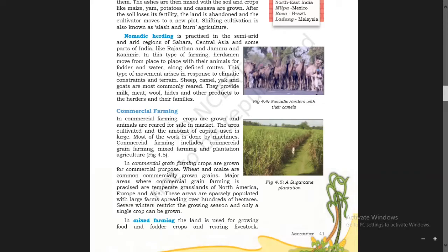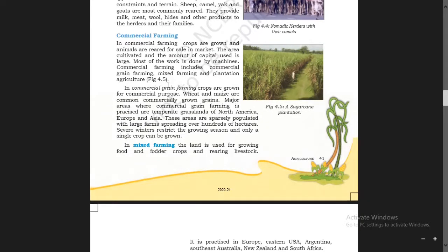Commercial farming includes commercial grain farming, mixed farming, and plantation agriculture. So commercial farming includes commercial grain farming, growing different grains, mixed farming, and plantation agriculture. In commercial grain farming, crops are grown for commercial purpose, which means to sell them in the market.